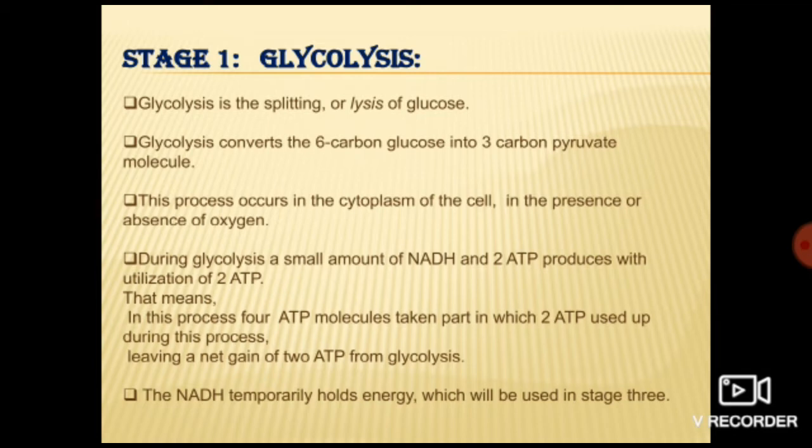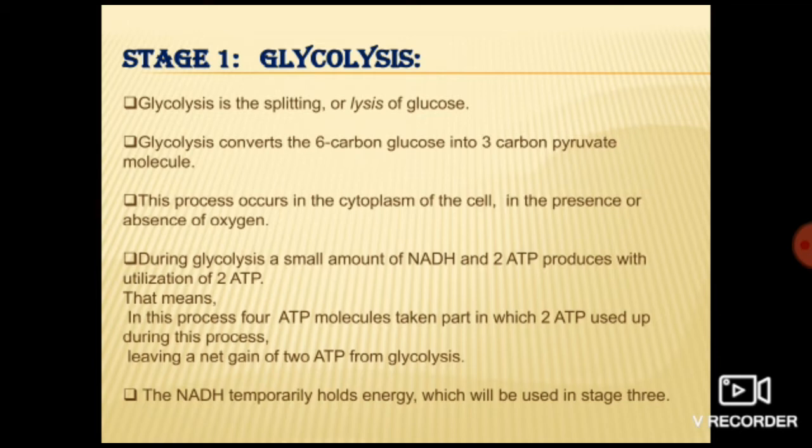Got it till here? Now during this glycolysis process, ATP is produced. Along with ATP, NADH is also produced. NADH is nicotinamide adenine dinucleotide. Along with that, 2 molecules of ATP are produced. Actually, in this process a total of 4 molecules of ATP take part, but out of that 2 molecules are utilized and 2 molecules are produced. So in detail it is not required. You just remember that through glycolysis, 1 molecule of NADH and 2 molecules of ATP are produced. Okay, clear till here?